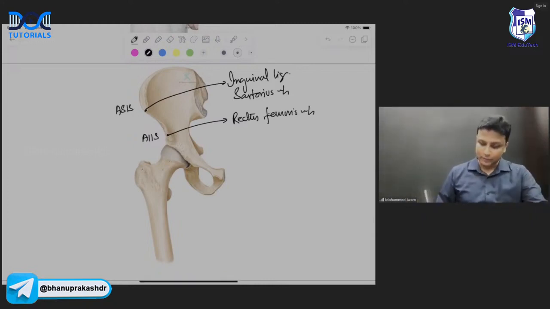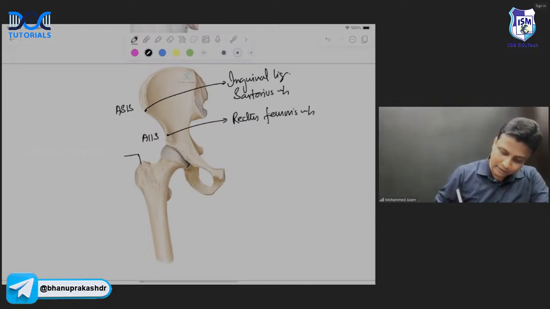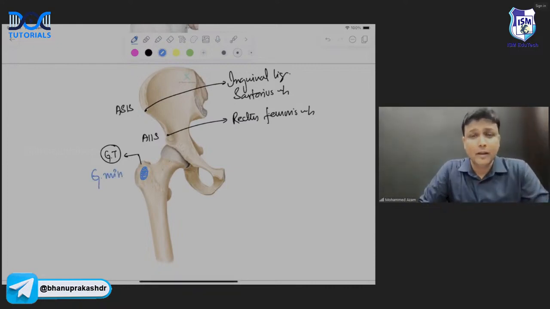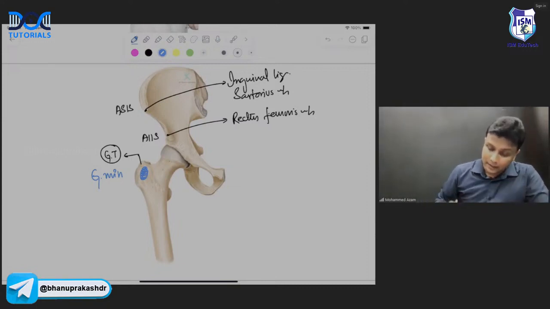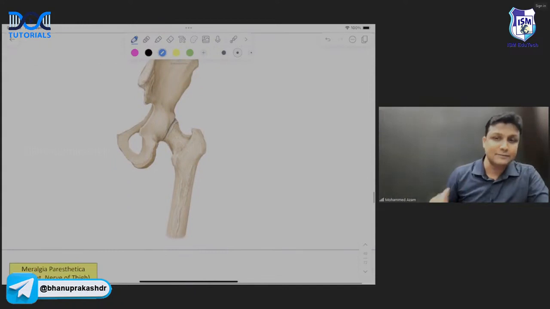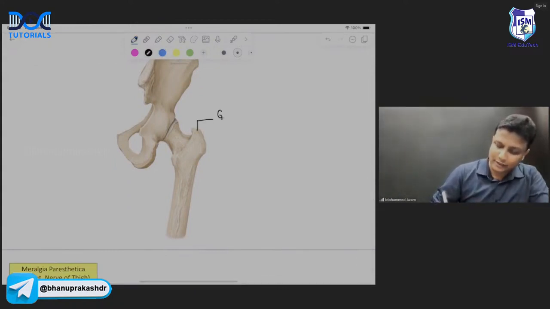Okay. Now in the femur, this trochanter here will be the greater trochanter. And the greater trochanter will be attached with one muscle here anteriorly. And this muscle here will be the gluteus minimus muscle, sir. So gluteus minimus will be attached onto the greater trochanter on the anterior aspect. If we turn this behind, again the same thing, this one here will be the greater trochanter.